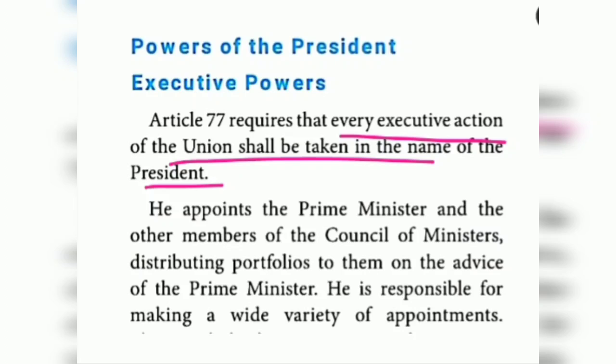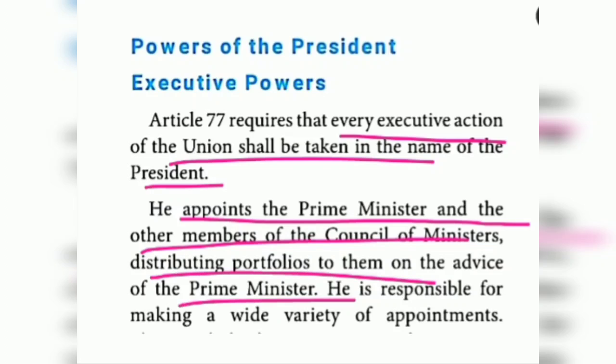Then whomever he can appoint, he can appoint the prime minister. President can appoint the prime minister and other members of the council of ministers. Moreover, he has the power to distribute the portfolios to them on the advice of the prime minister. But on the advice of the prime minister only, the president can distribute the portfolios. What does portfolios mean? Portfolios in the sense, departments.